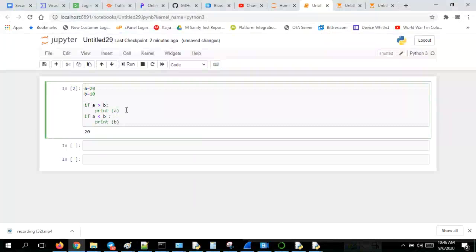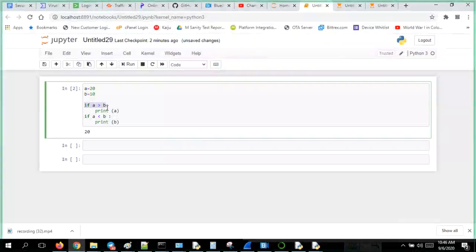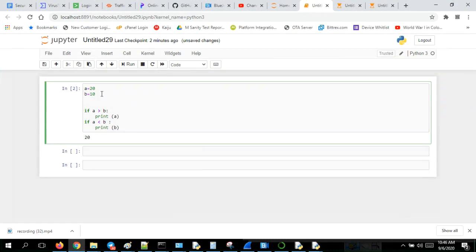But sometimes what we require is, if this condition is not satisfied, then let me go for this condition. We'll take a text example.